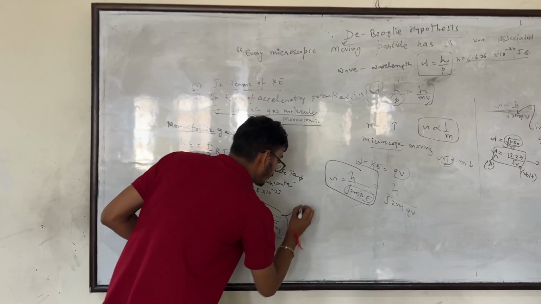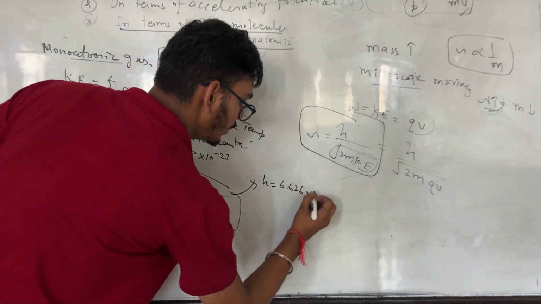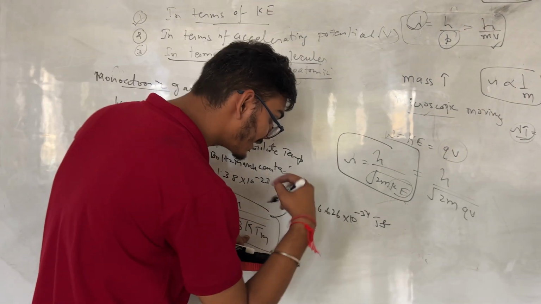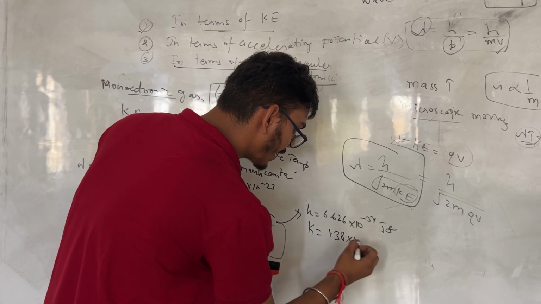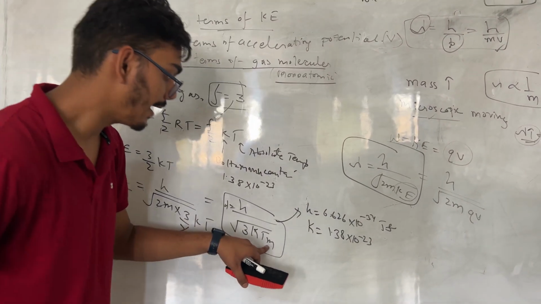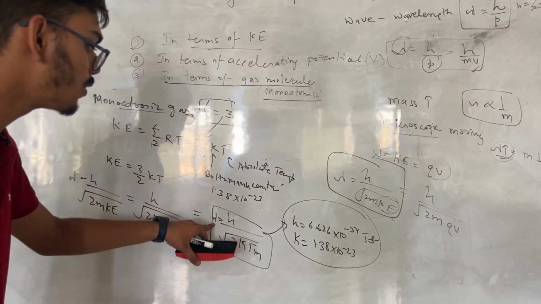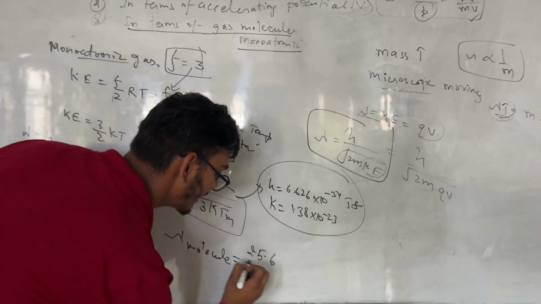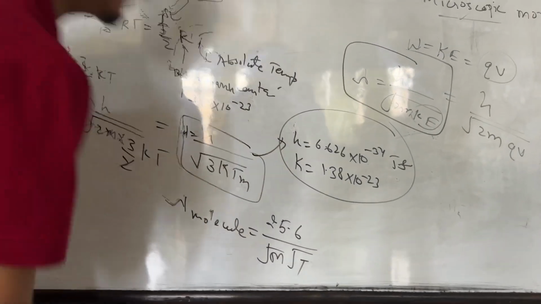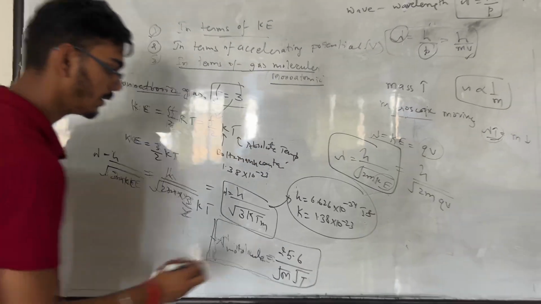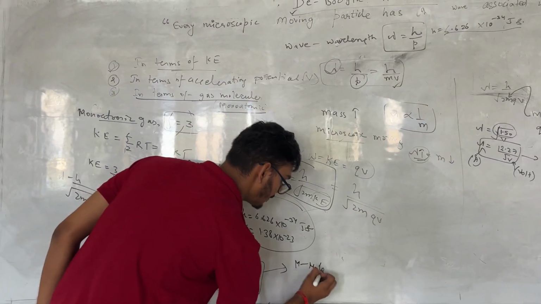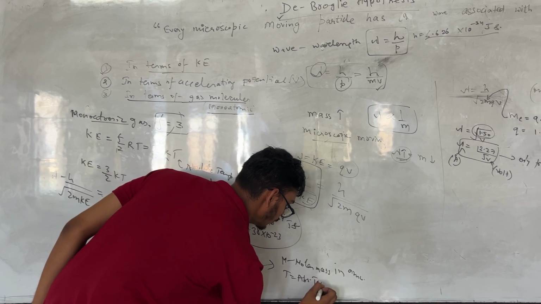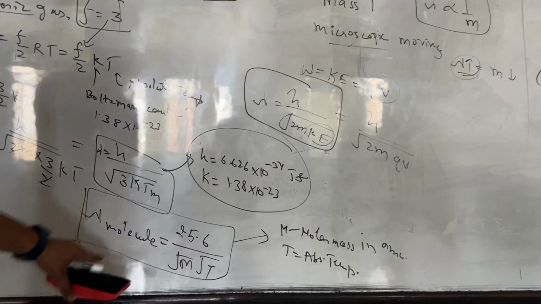But if we substitute the value of Planck's constant, 6.626 into 10 to the power minus 34 joule second, in the numerator, and the value of Boltzmann constant k is equal to 1.38 into 10 to the power minus 23, we get the value of lambda for the case of molecule as 25.6 upon under root m upon under root T, where m is the molar mass in AMU and T is the absolute temperature. So we get the value of lambda for the molecule in terms of angstrom.